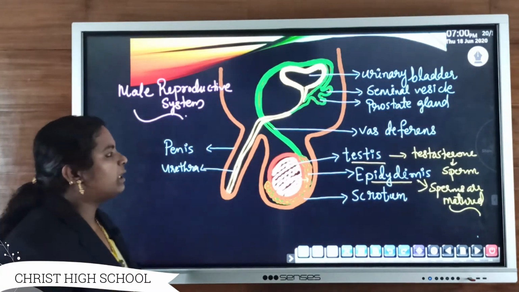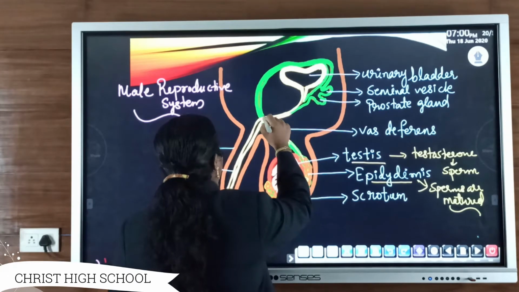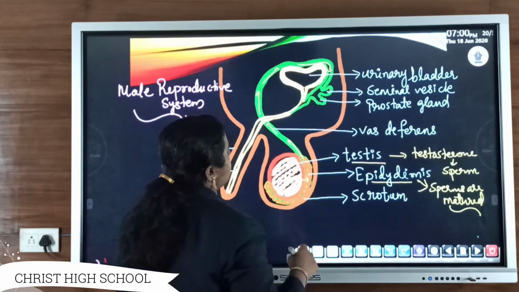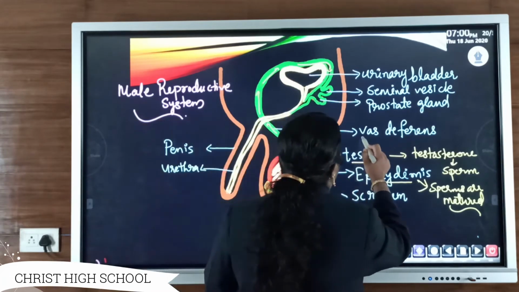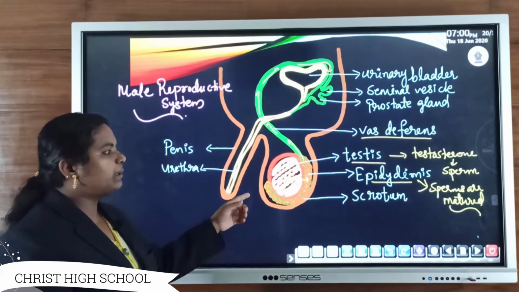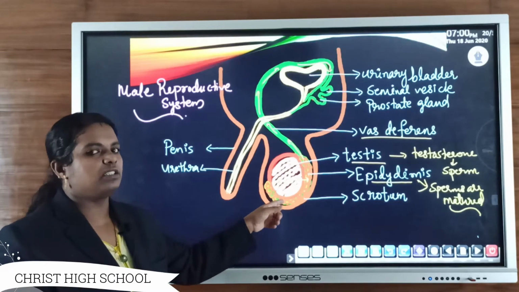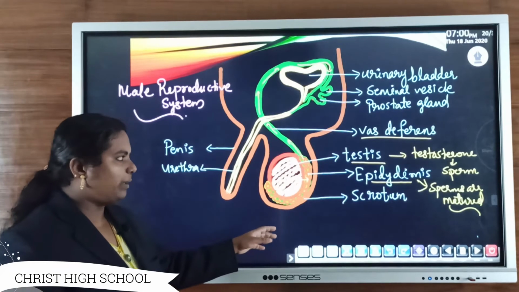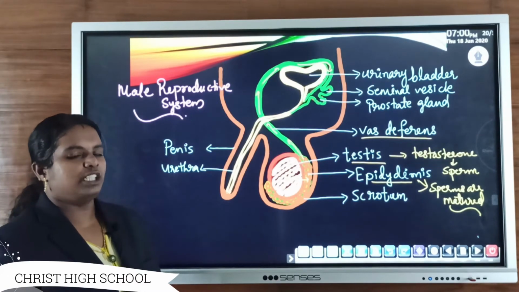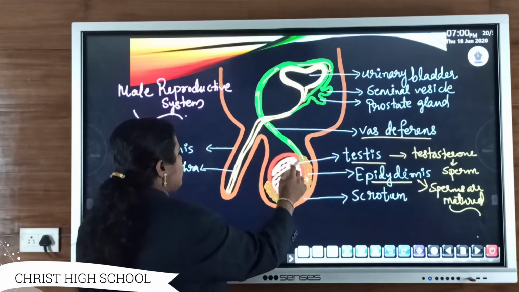And these mature sperms from this epididymis are carried by a small tubular structure known as vas deferens. So that small tubular structure carries the sperm which are stored and matured within this epididymis. Look at the figure. This green colored tubular structure is known as vas deferens.